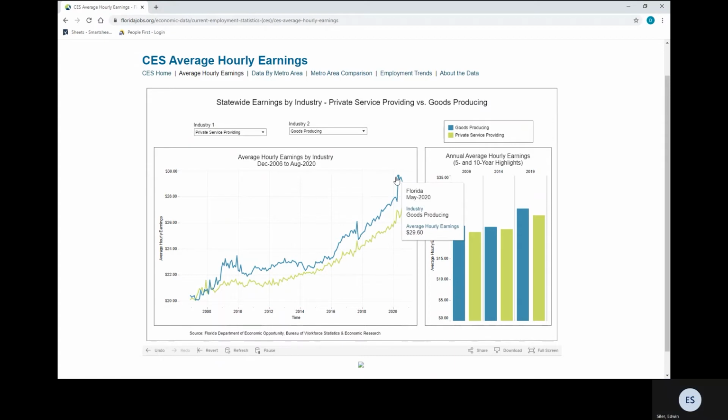But let's take a look at what happened. On the left chart, you can see that as a rule, goods producing pays more than producing services, and goods producing has shown a marked increase in salary since COVID. So since COVID started, there has been a jump for hourly earnings, $29.60 around May 2020. And as for goods producing,